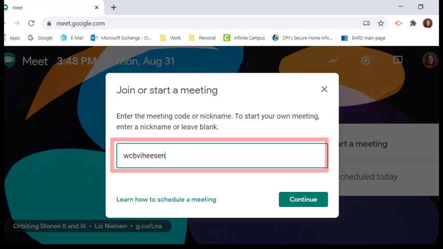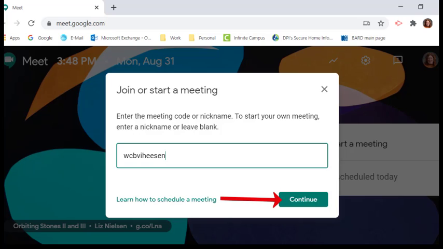It can be all caps, it can be all small, it can be a mix. The only thing you need to make sure is that it's WCBVI and the last name of your teacher. And please make sure it's spelled correctly, otherwise you're not going to get into the correct meet, or you're not going to start the correct meet. So you've entered that text and you're going to go ahead and press Enter, or you can click on the button that says continue. Either way.